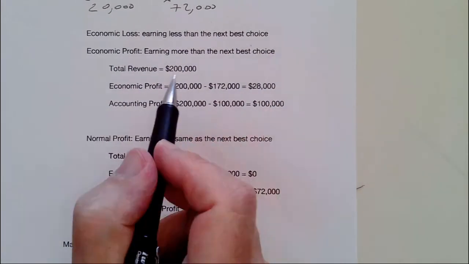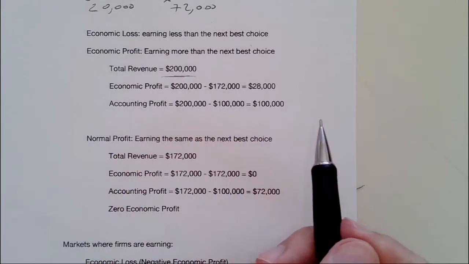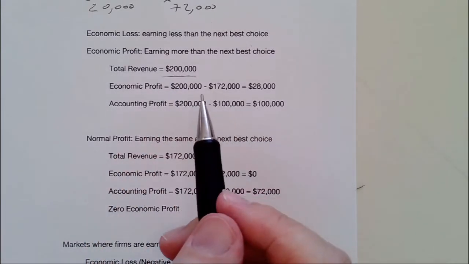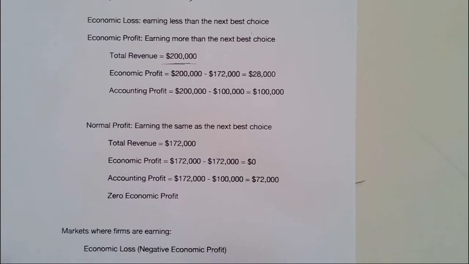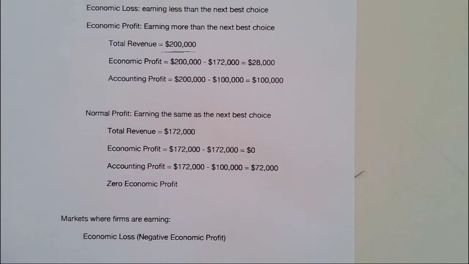So let's increase the revenue now. It used to be 120. Let's say that Farmer Monica believes that she can get more than that now for whatever reason. The price of wheat is now higher maybe. Or she anticipates an increase in the price of wheat. So now let's look at Monica's economic profit.